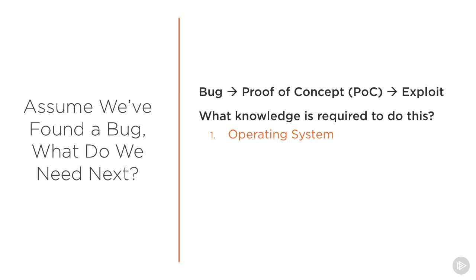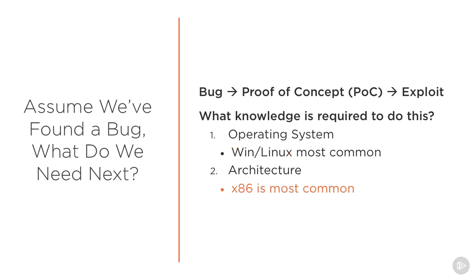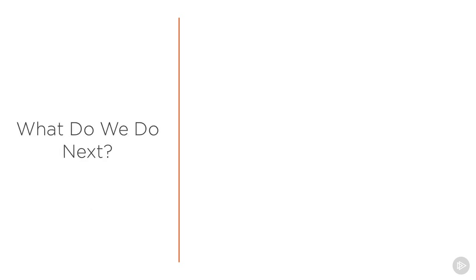We need knowledge of operating systems that we're going to target that this binary would run on. Windows and Linux, for example, are some of the most common, Mac OS X. We need knowledge of the architecture. So x86 is still very common, 64-bit in many cases now, but of course there's so many more now, PowerPC, MIPS, ARM, you name it out there.